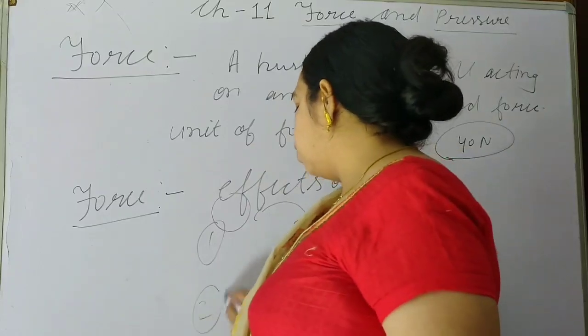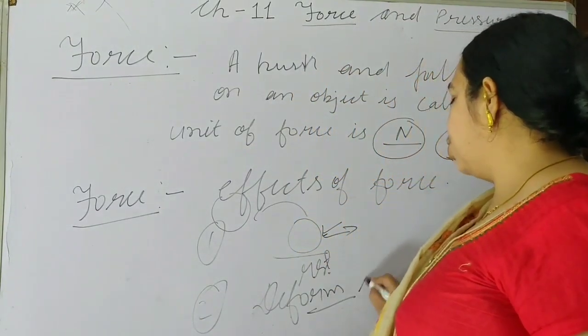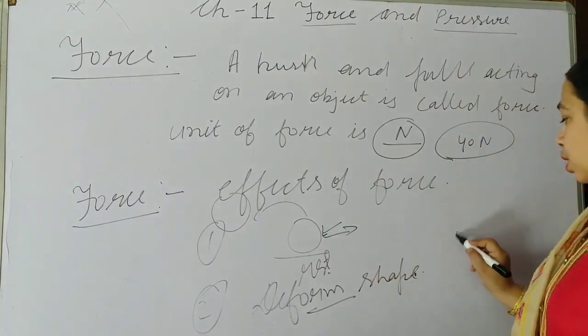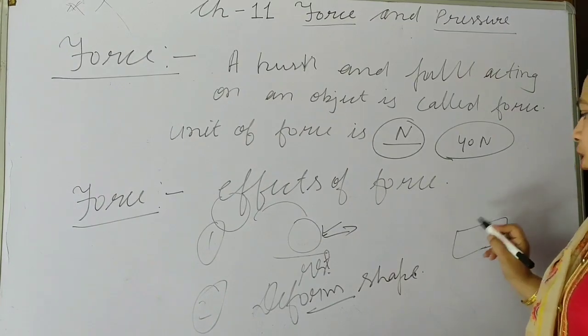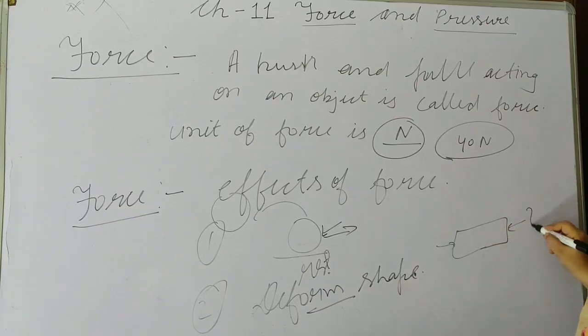It will deform shape. Deform shape means, for example, a sponge, rubber, or dough, and when you apply force on both sides, then it may be like this, a deformed shape.